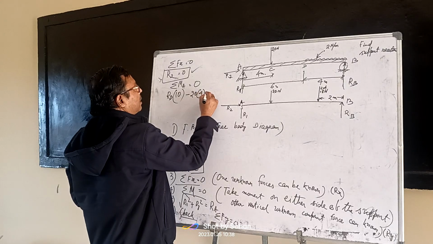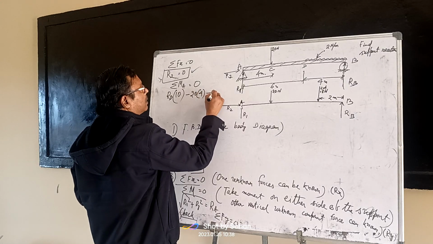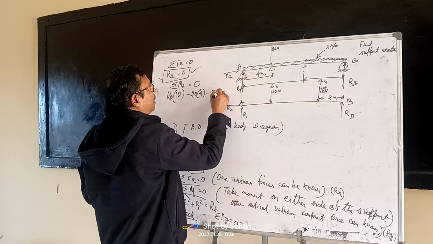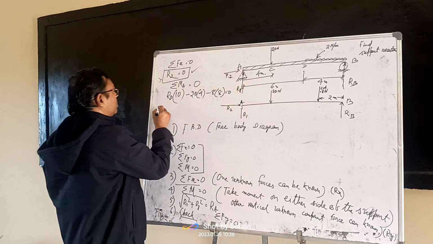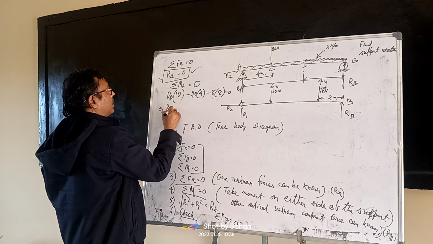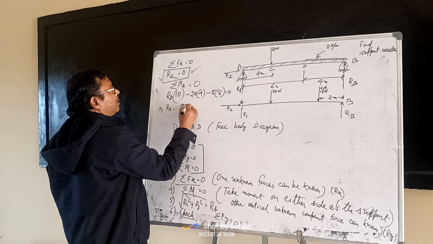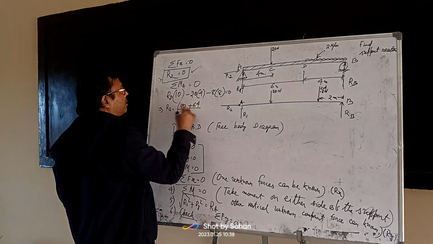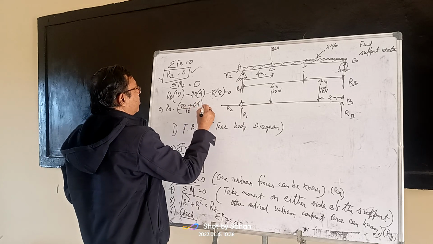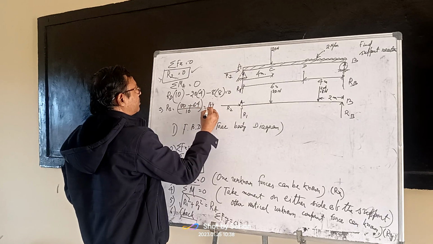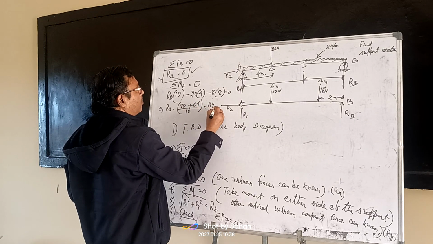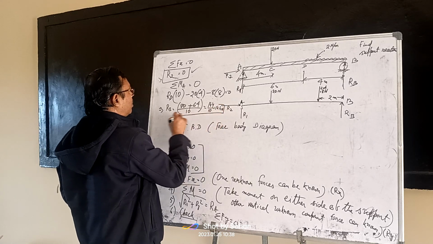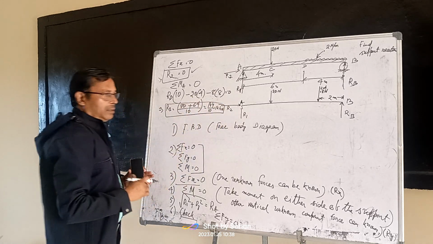Next, this is again clockwise, minus 8 into 8, since total was 10 minus 2, that is 8. That is equal to 0. So RB equals 80 plus 64 divided by 10, that is 144 divided by 10, that is 14.4 Newton.